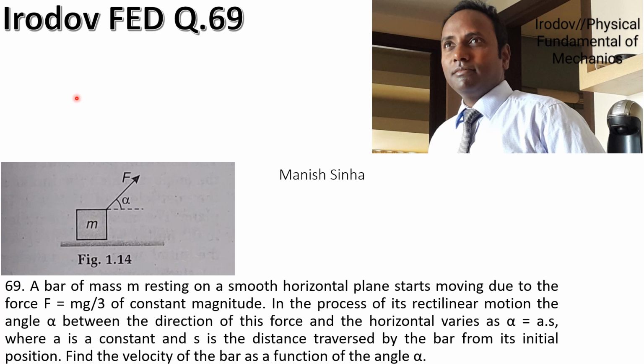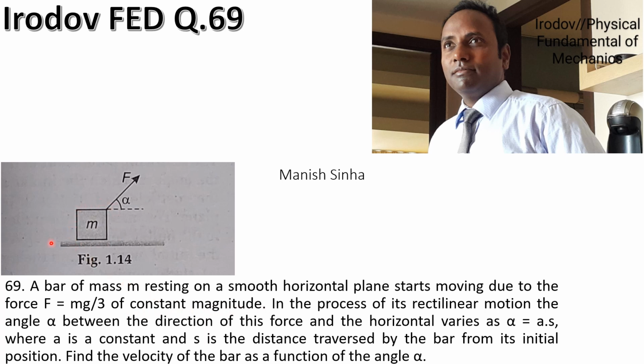Hello everyone. This question has been taken from Irodov, Fundamental Equation of Dynamics, question number 69. The question says a bar of mass m resting on a smooth horizontal plane starts moving due to the force F equal to mg by 3 of constant magnitude.